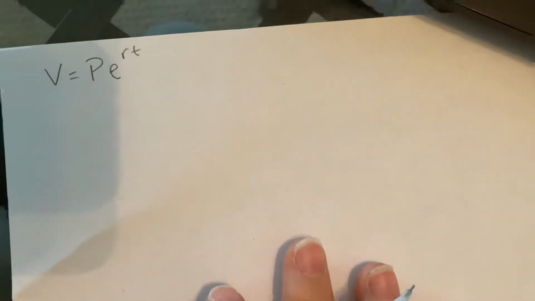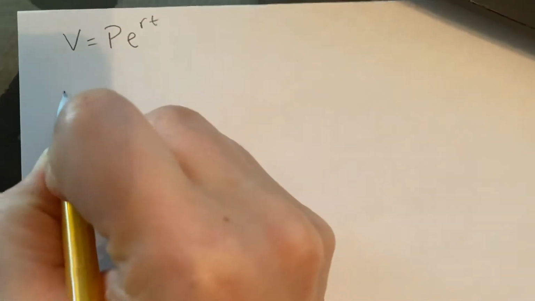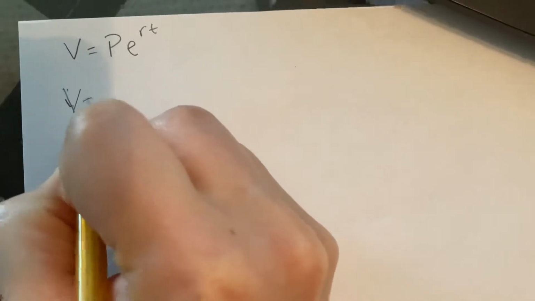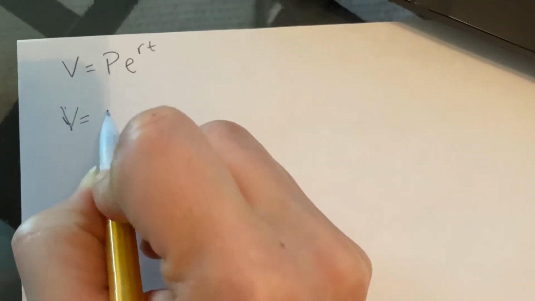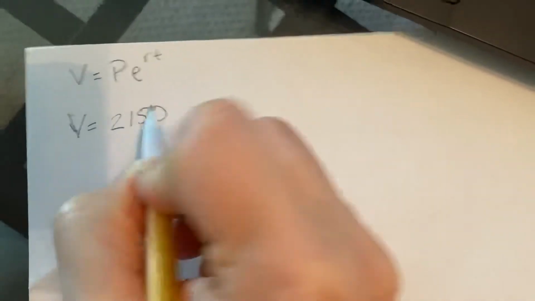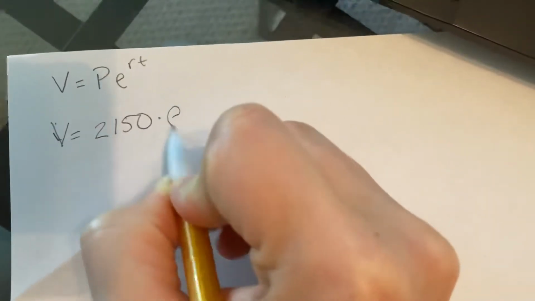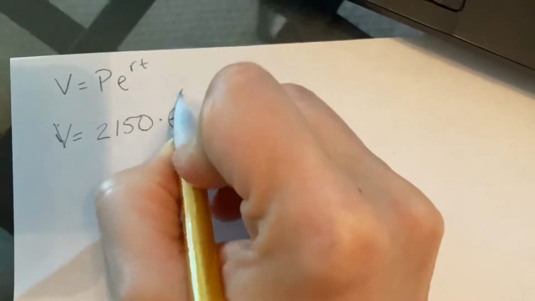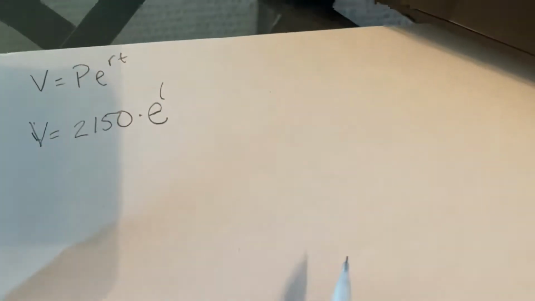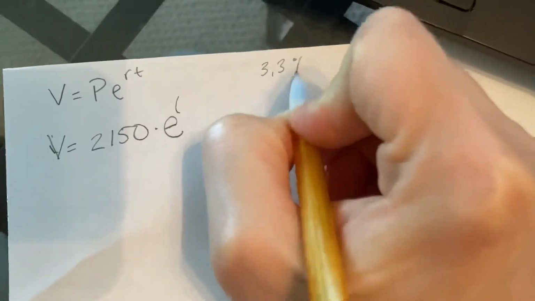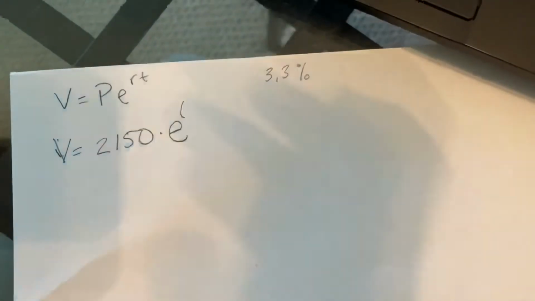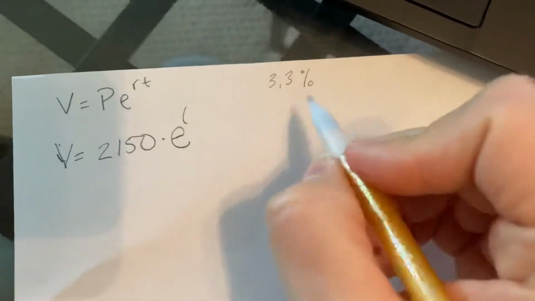So here is my base formula. We're trying to find V equals P, the initial amount. In this problem, the initial amount was 2,150, times E, which always just stays E, raised to the. Now we need to put the rate in. They said the rate was 3.3%, but we can't put that in as a percentage. We need to put it in as a decimal.